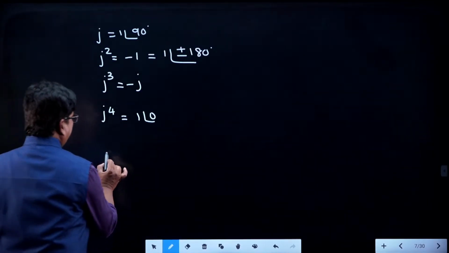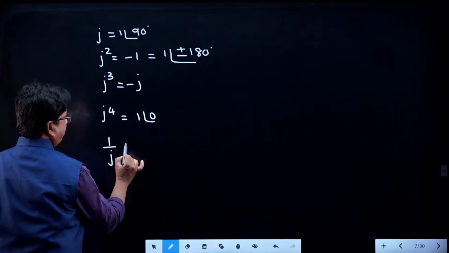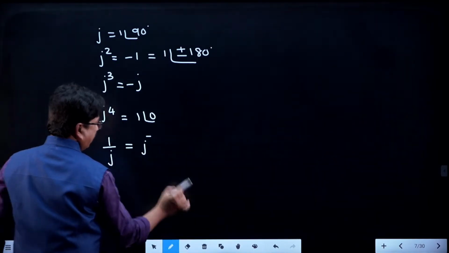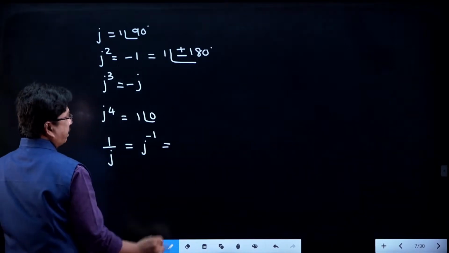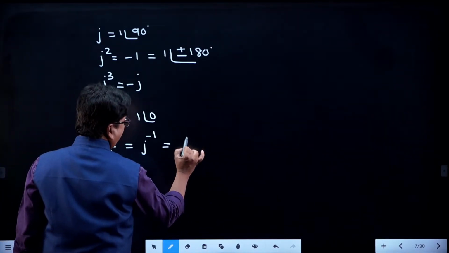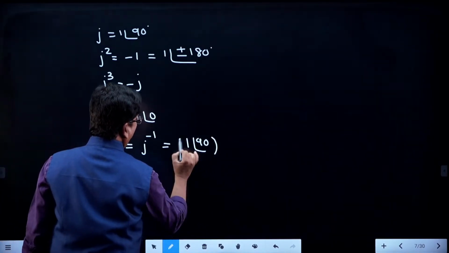Now, what is 1 by j? 1 by j is nothing but j inverse. What is j inverse, students? 1 at an angle of 90 whole inverse.